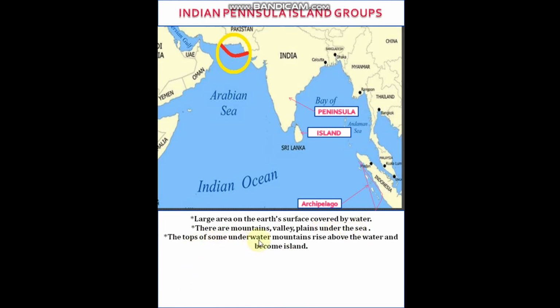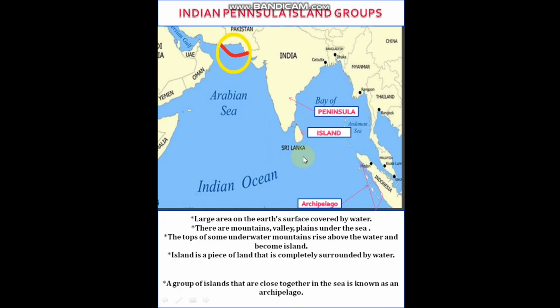The tops of some underwater mountains rise above the water and become islands. What is an island? An island is a piece of land completely surrounded by water.